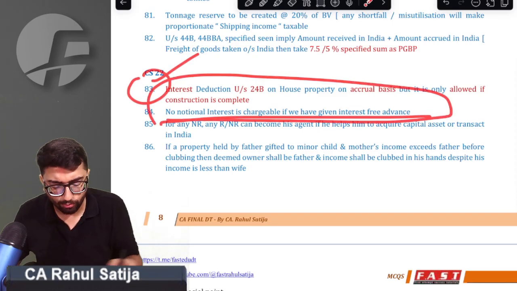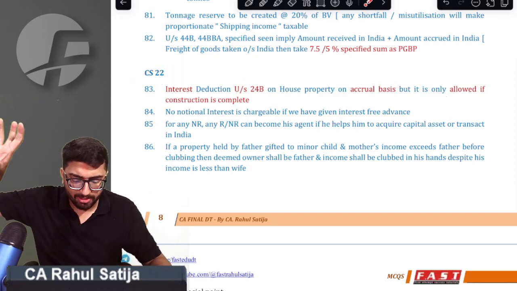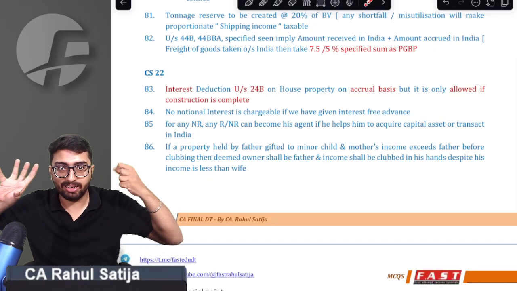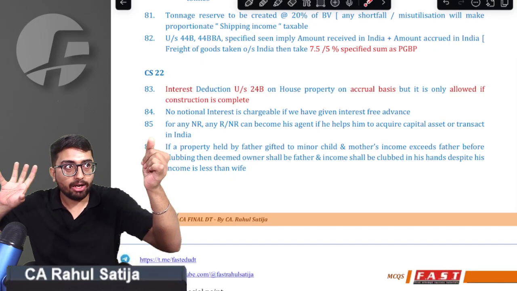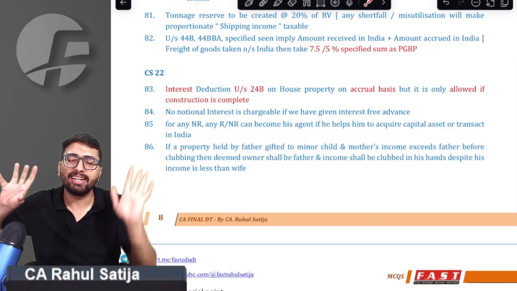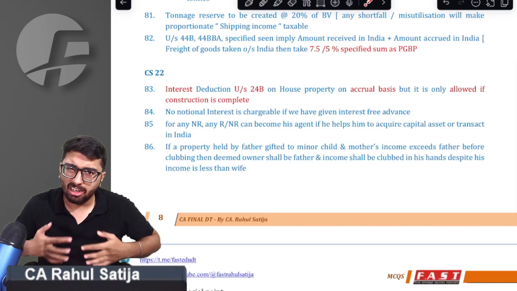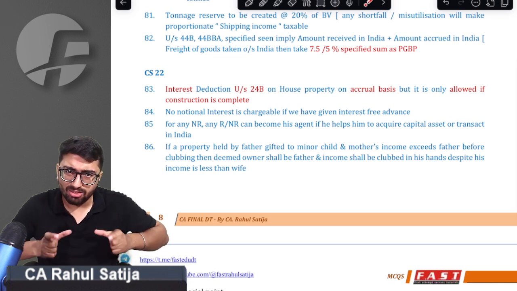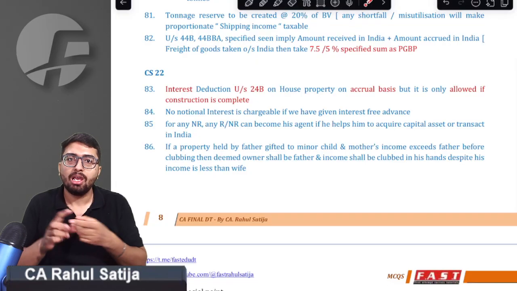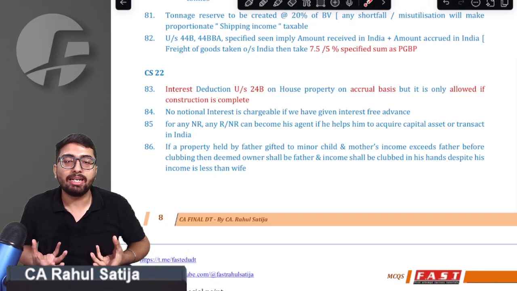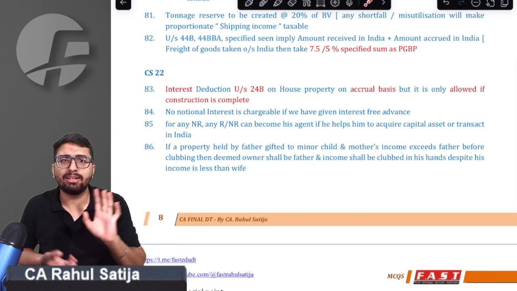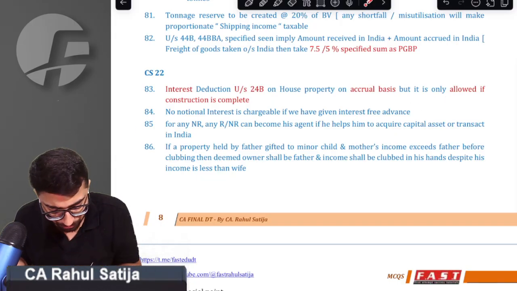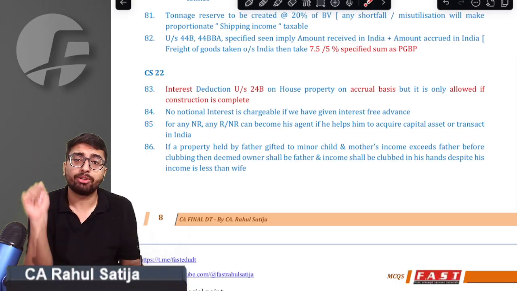Important point. What happens sometimes? We have to give a security deposit. For example, if I am getting an electricity connection, I have to give a security deposit. On the security deposit, I am not given any kind of interest. Whether the government is going to charge any interest on that notional deposit, the right answer is no. No notional income is charged in my hands if we have given any interest-free deposits. No notional rent, no notional interest is charged in our hands. We got that point. This is an important point.